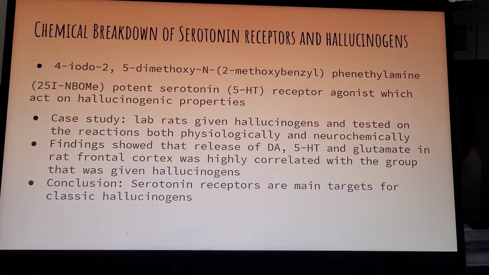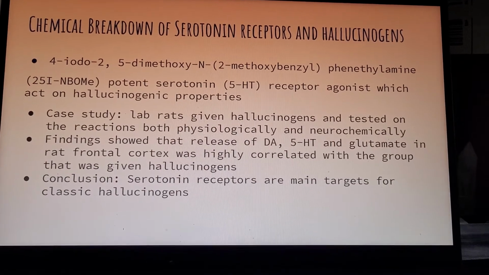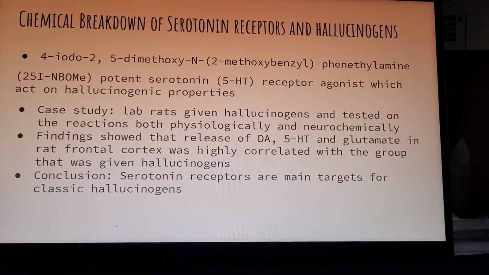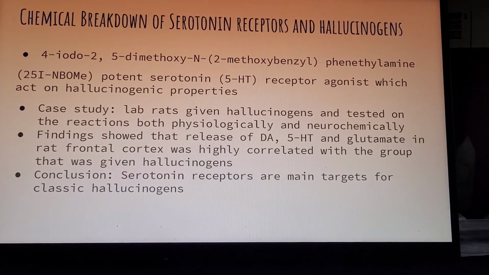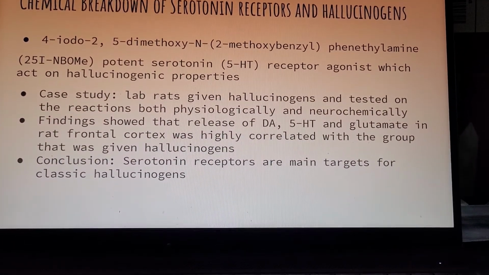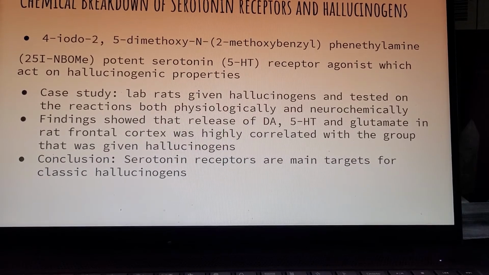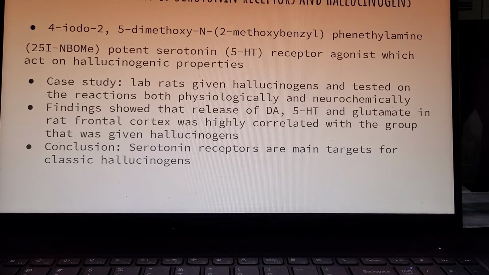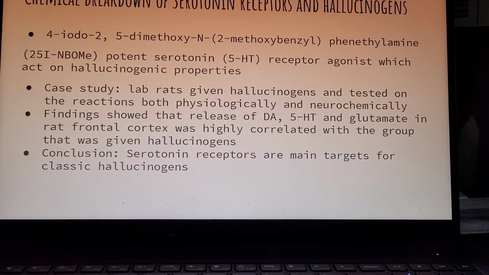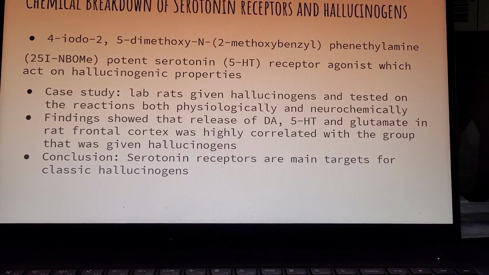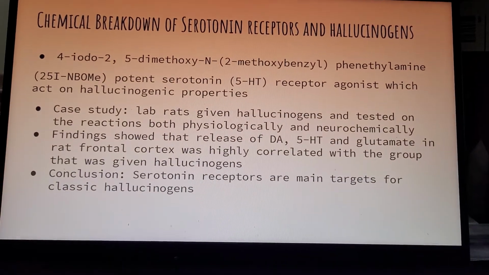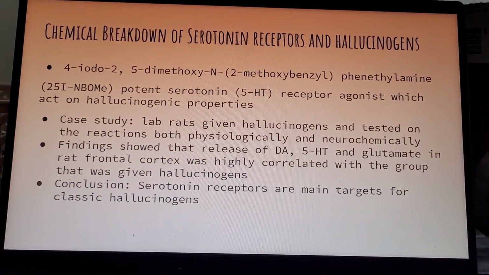The chemical breakdown for the serotonin receptors include the 25I-NBOMe, which is a potent serotonin 5-HT receptor agonist with hallucinogenic properties. In a case study in which lab rats were given hallucinogens, they were tested using the wet dog shake method, which would allow the scientists to record their reactions both physiologically and neurochemically.